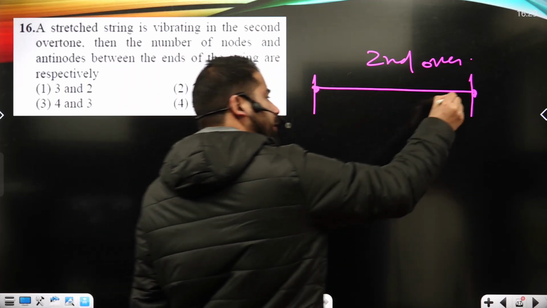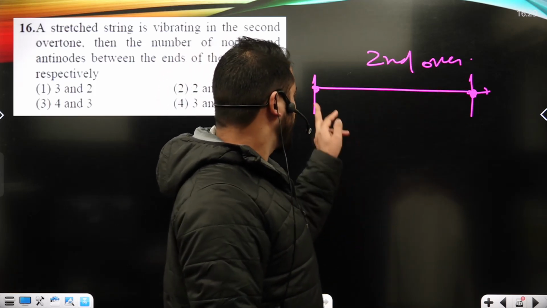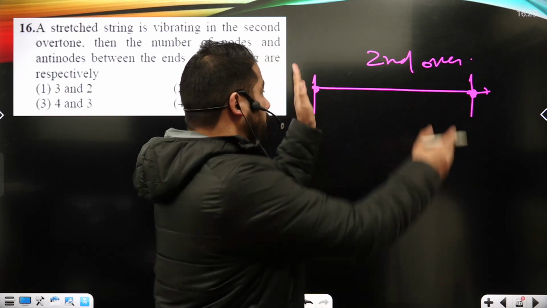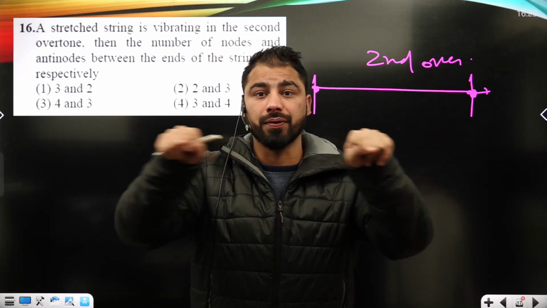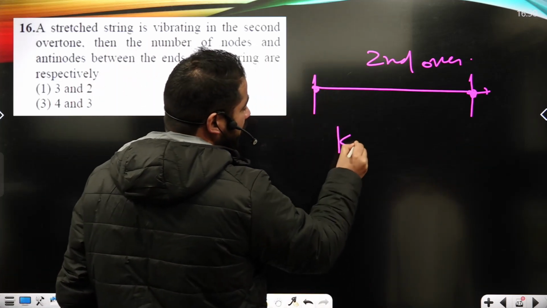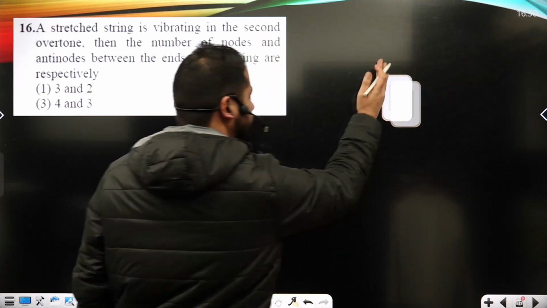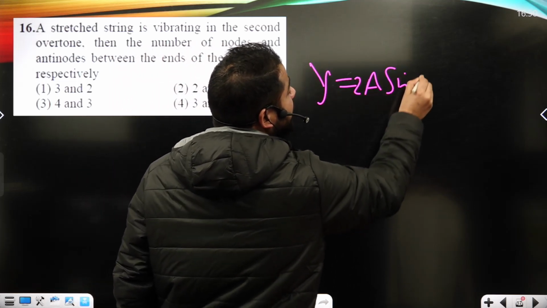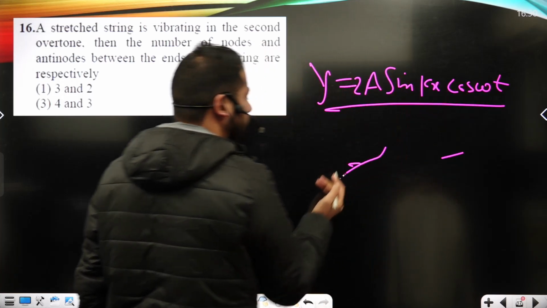See, the wave function basically nails down at the boundaries, right? So there is no displacement at the boundaries, so there is what I can call a node. But we have to look at the possible number of nodes in between the two extremes of a given string. How exactly can we do it? We know kx is basically n pi. You know where this result is going to come from? We know it when we talk about the displacement of the stationary wave. It is 2a sine kx cos of omega t. It is the displacement of the stationary waveform, okay?